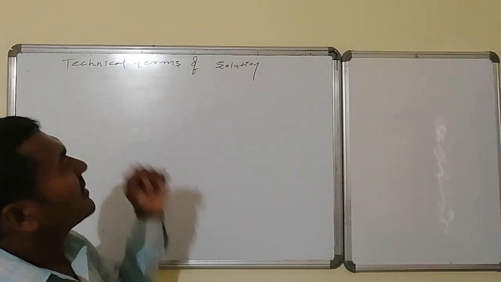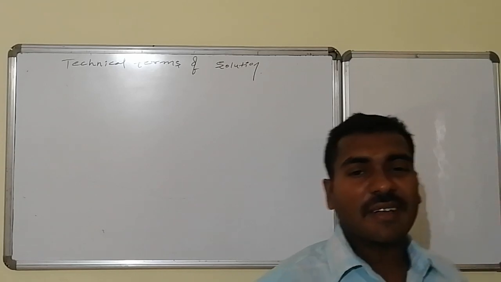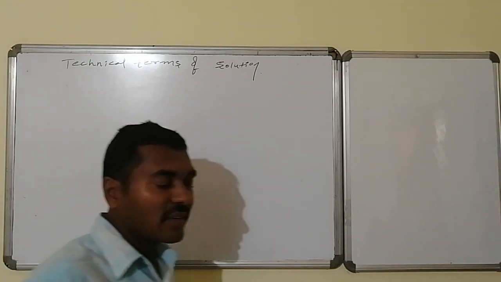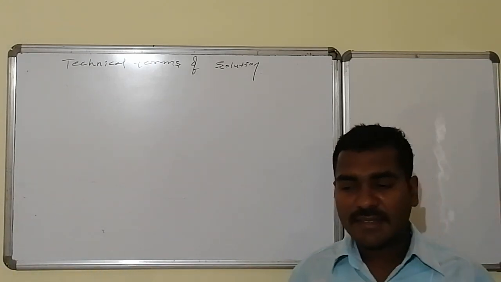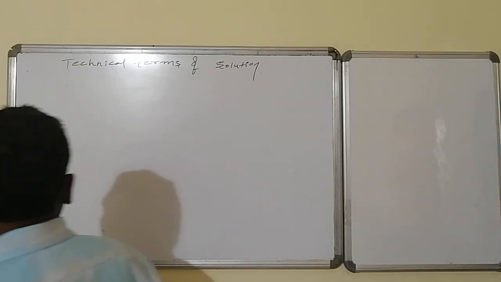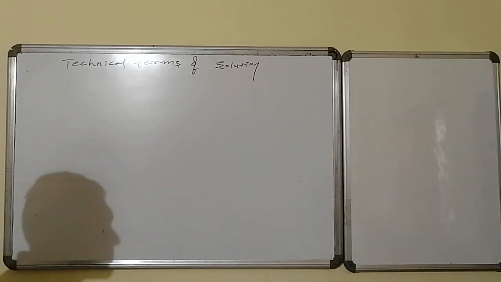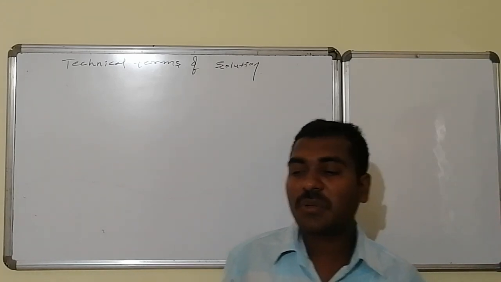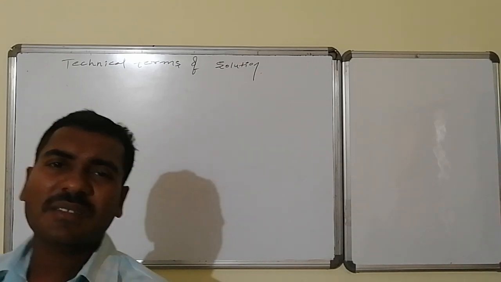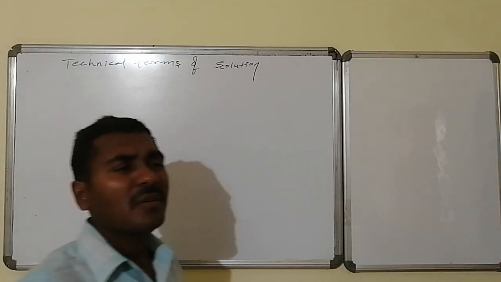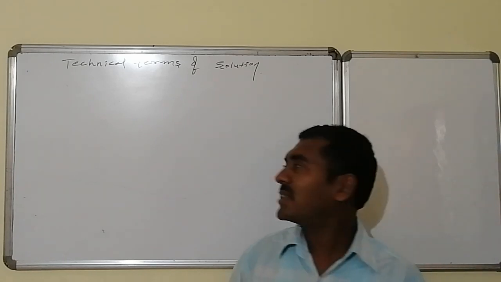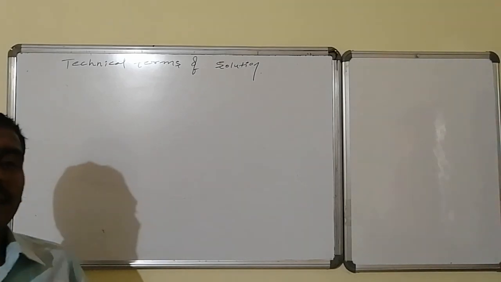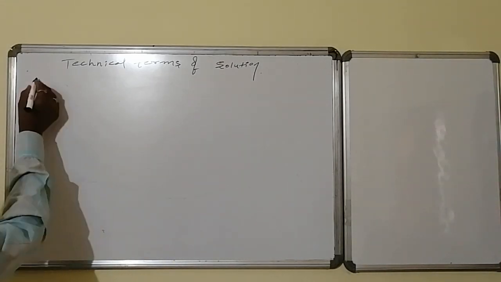Now the next part is the technical terms of a solution. Let us take the simplest case of a solution. Simplest case implies that not many components are there, that is, minimum components are present. A component is a compound with which a solution is made. Every participant of the solution is known as a component. A component is a compound, but a combination of compounds is known as a solution.